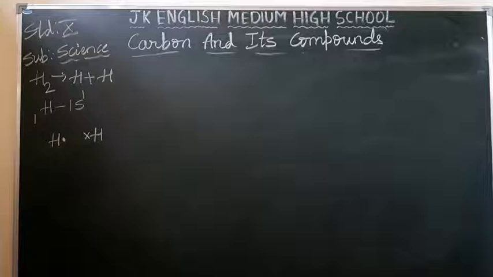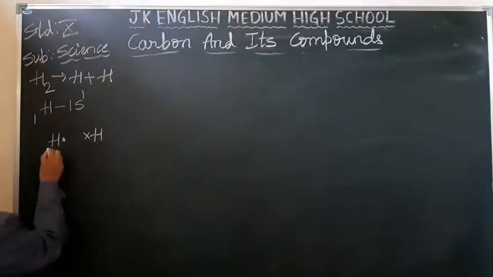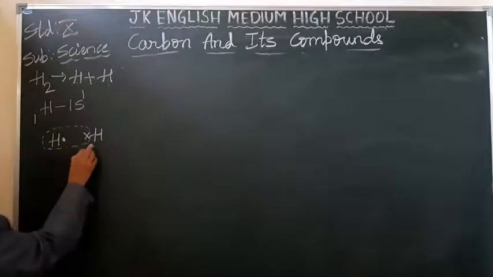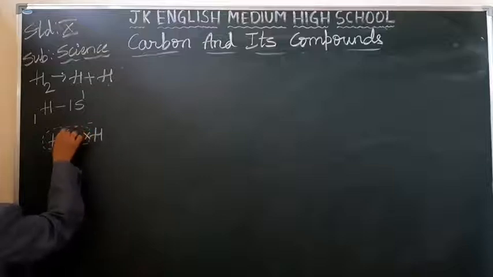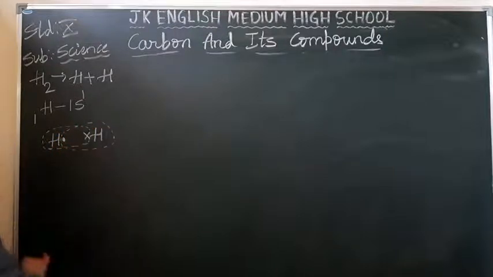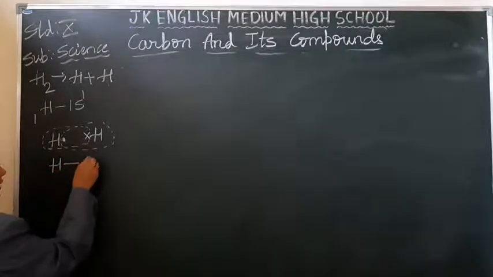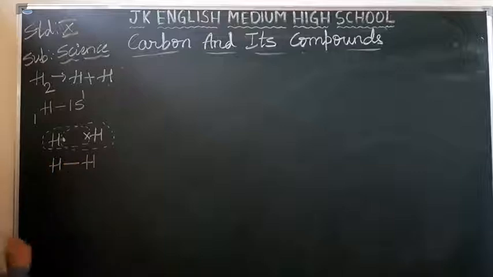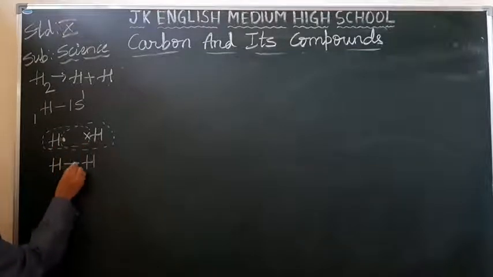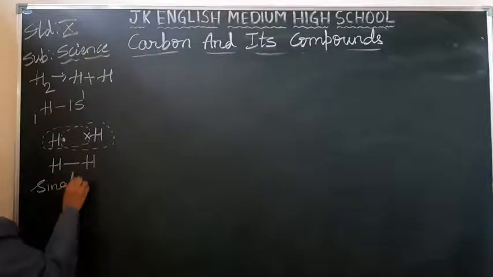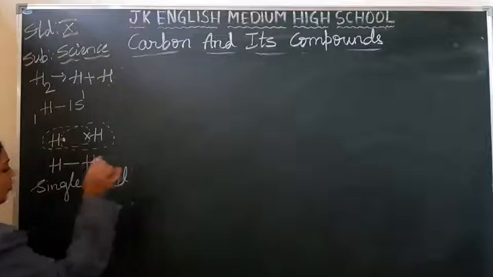So what will these two do? They will donate or receive? Nothing. Both will not donate and receive. They will share among themselves. This hydrogen's electron will be shared with this hydrogen, and this hydrogen's electron will be shared with this one. Can you understand, students? So this hydrogen has shared 1 electron and this hydrogen has shared 1 electron. So we represent this like this, and this is called the single bond. Single covalent bond we can say.